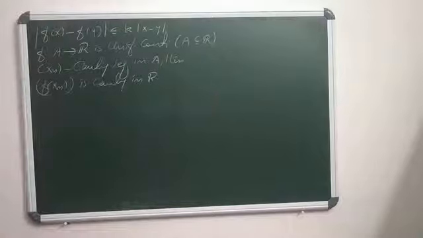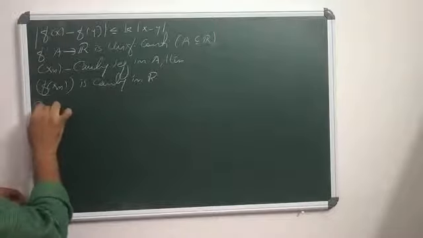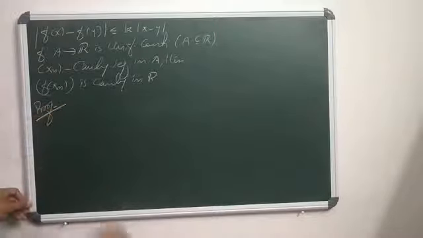If f is from A to R, where A is a subset of R, and if f is uniformly continuous, meaning modulus of f of x minus f of u is strictly less than epsilon provided modulus of x minus u is less than delta. So how to prove this? Our aim is, if f is a uniformly continuous function and (xn) is a Cauchy sequence in a given domain, then (f of xn) is also Cauchy in R. So the proof is immediate.